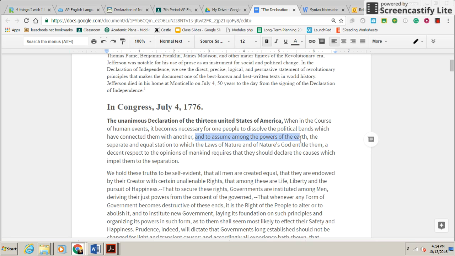And to assume among the powers of the earth the separate and equal station to which the laws of nature and nature's God entitled them. This is fascinating because here we are appealing to those who would have been Enlightenment thinkers, who would have been like, God doesn't care about what we do on a daily basis. He's a clockmaker God who just made the world and let it go. But here, nature's God. So this still presumes that the audience believes in God. And that's really important because that is not an assumption that most people would make in today's world.